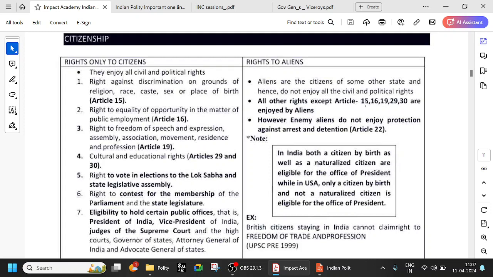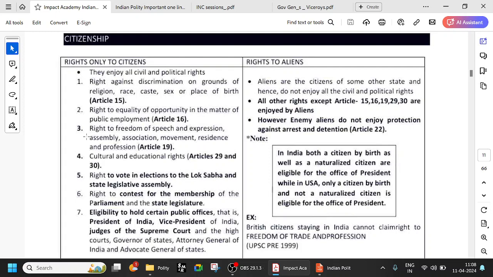So Article 15 is not there, but Article 14 is there. This is very important. Observe this: what is there, what is not there? Because questions are frequently asked. See, Article 14 is right to equality. So even if you are a foreigner, you have to be treated with equality. And see Article 19: it is the right to freedom of speech and expression, movement. If a foreigner comes to India, he cannot say that he has the right to freedom of speech and expression.